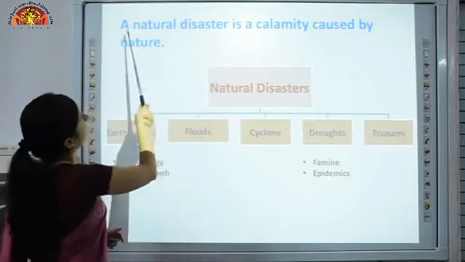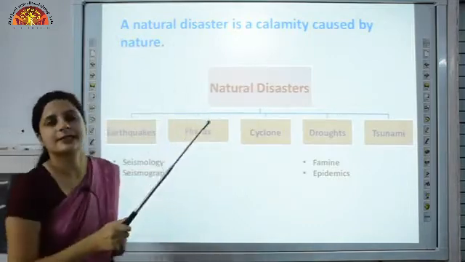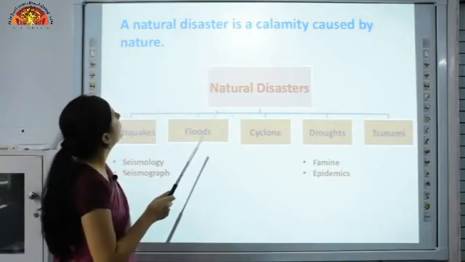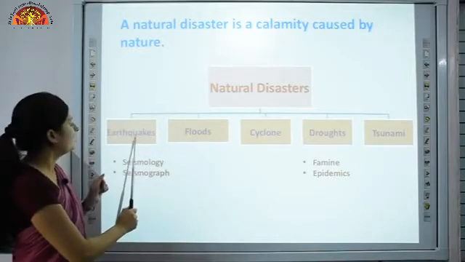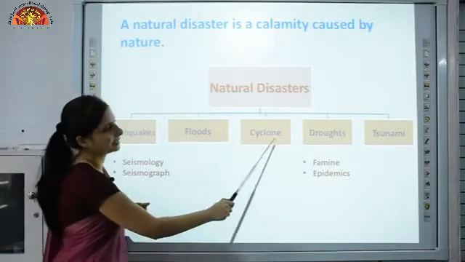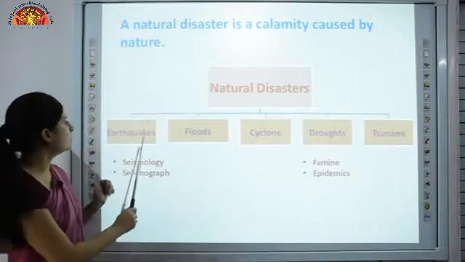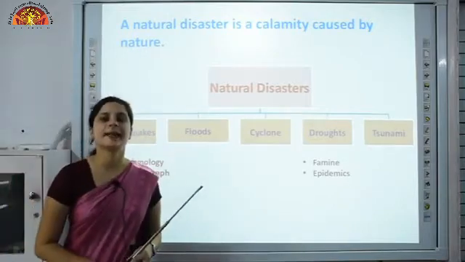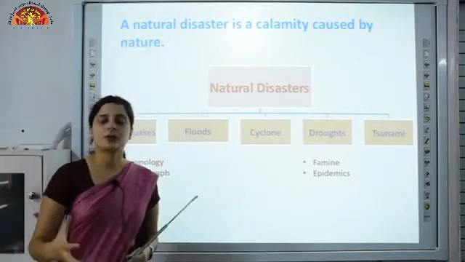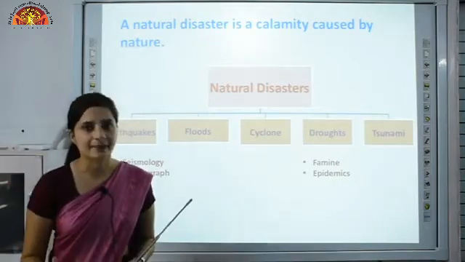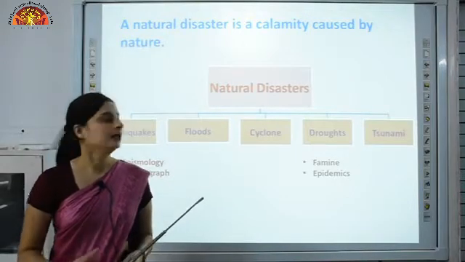As we read, a natural disaster is a calamity caused by nature. A few natural disasters are earthquakes, floods, cyclones, droughts and tsunamis. We'll discuss in short. Earthquakes are movements deep inside the earth, and a massive earthquake can cause a lot of damage. Buildings fall down, roads and bridges collapse.